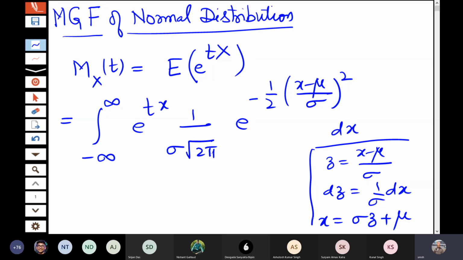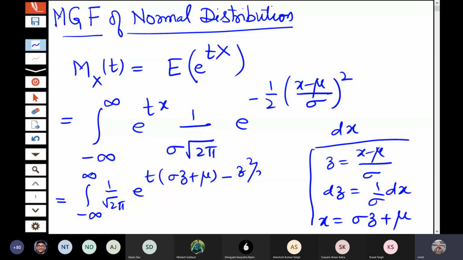Do you remember this? Yes, sir. So if you substitute this here, you will get 1 by root 2 pi e to the power t into sigma z plus mu, minus z square by 2.